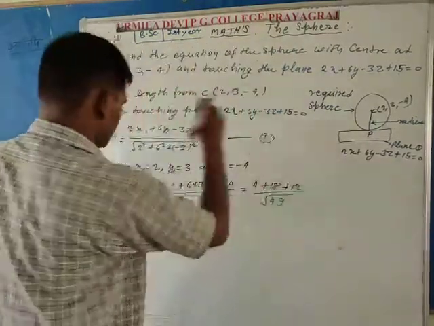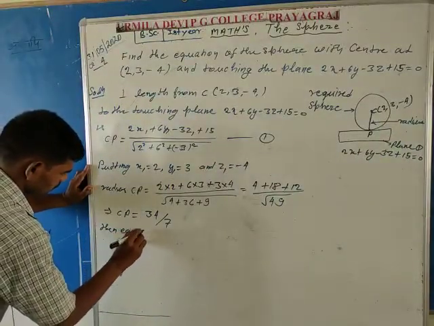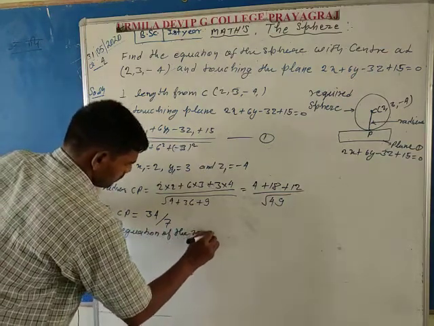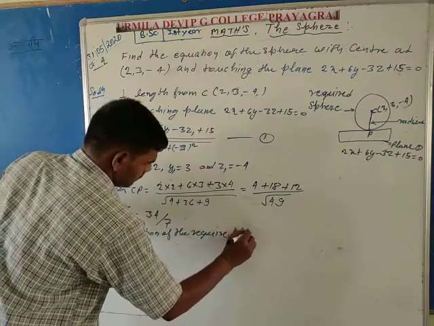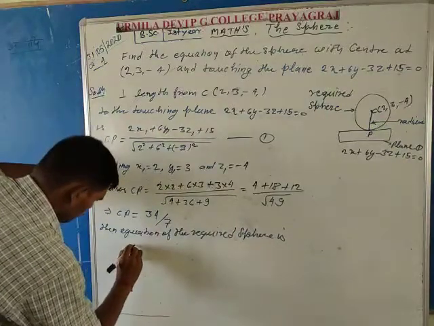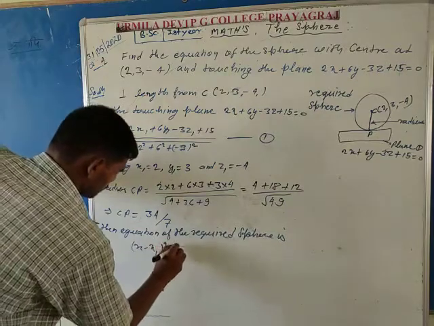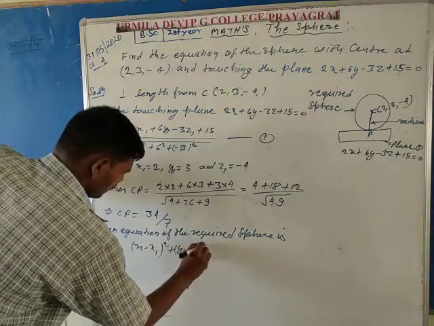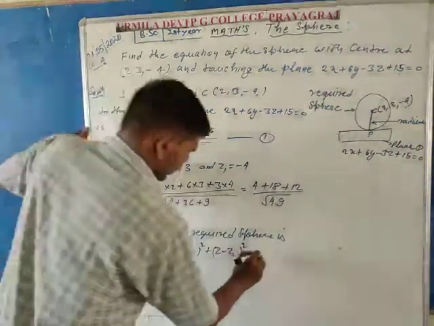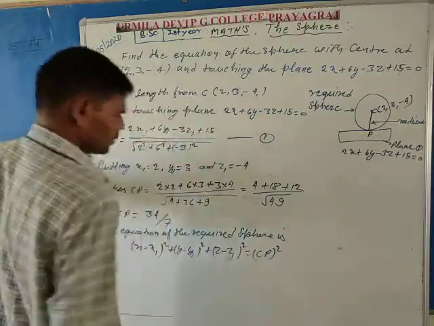Then the equation of the required sphere is, using the direct formula, x minus x1 whole squared plus y minus y1 whole squared plus z minus z1 whole squared is equal to r squared. Here r means CP, the radius, so it is equal to CP whole squared.